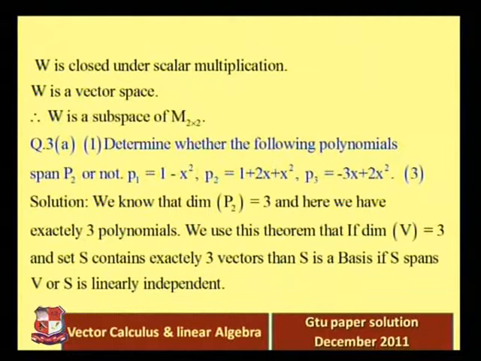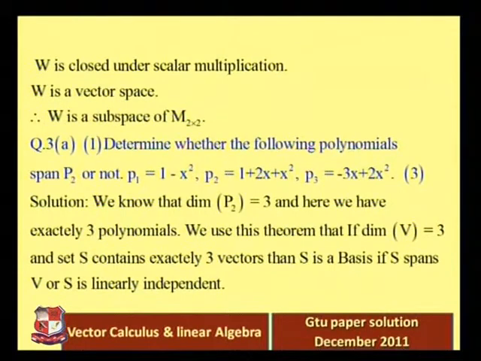That means if we want to prove a given set spans V, we only need to prove that the given set is linearly independent, because to prove a basis we need to prove only one condition. If one condition is satisfied, the second is automatically satisfied.